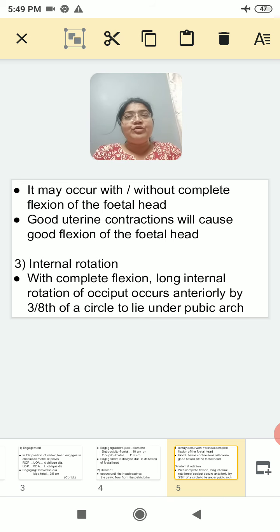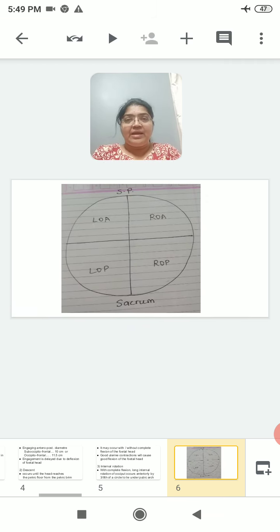So now you know that to lie under the pubic arch, occiput in the normal labor in the anterior positions rotates through 1/8 of the circle, whereas here when the flexion is complete, occiput needs to rotate through 3/8 of the circle. So there is a long internal rotation so that the occiput can lie under the pubic arch.